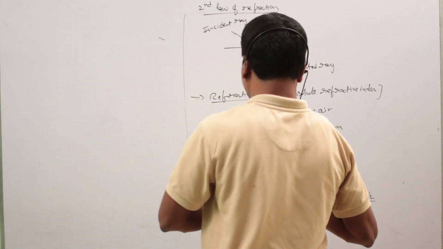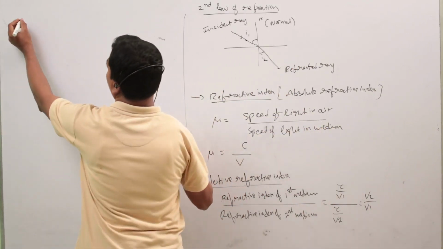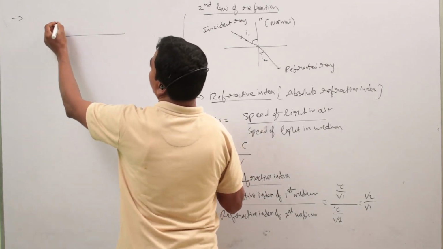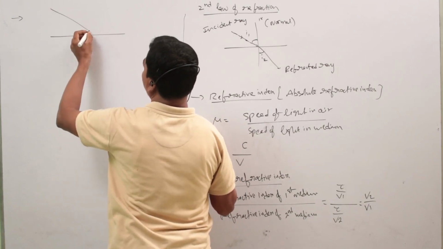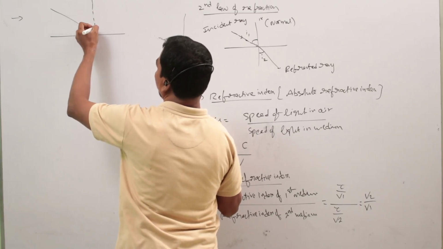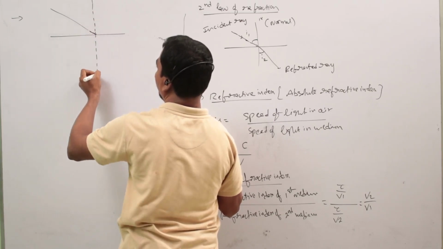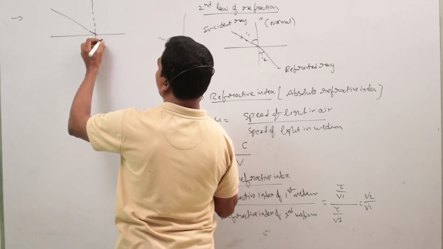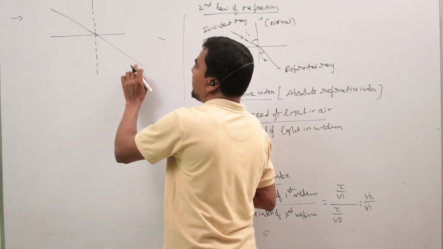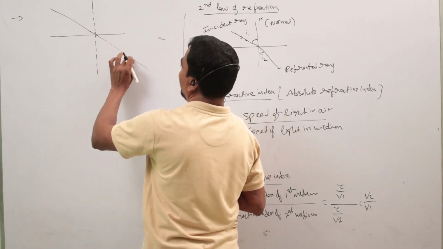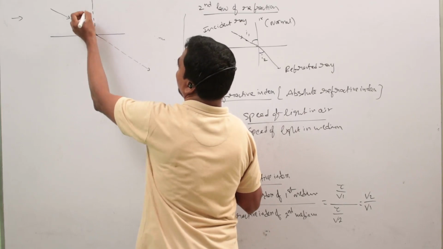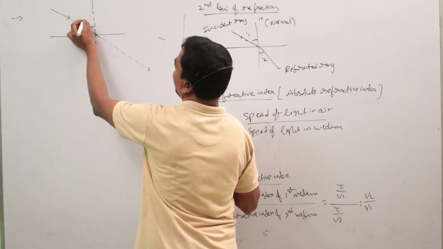Next, when a light ray is coming from one medium, this is the normal, this is the straight path of the incident ray, and this is the angle of incidence.